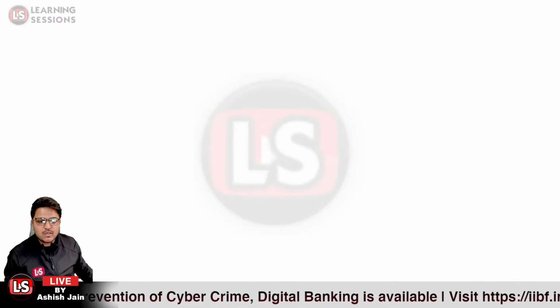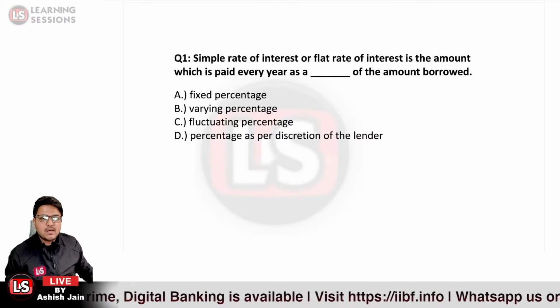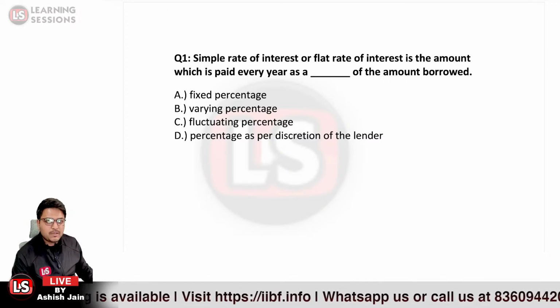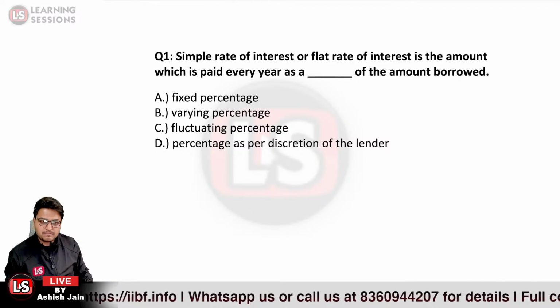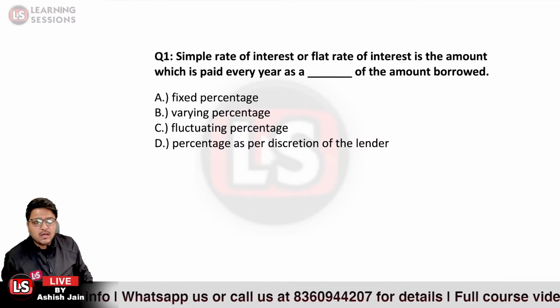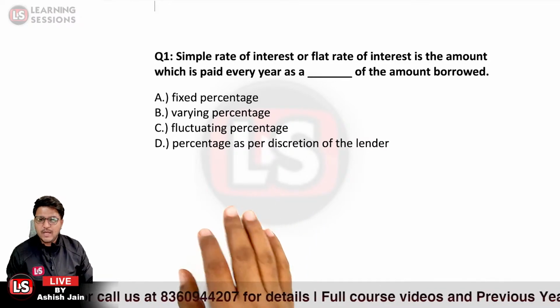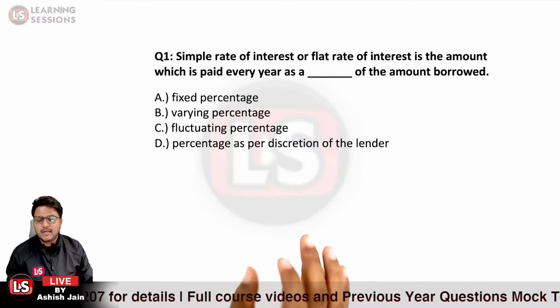First of all, we have to concentrate on the questions. First question: simple rate of interest or flat rate of interest is the amount which is paid every year as what of the amount borrowed? Fixed percentage, varying percentage, fluctuating percentage, or percentage as per discretion of the lender.